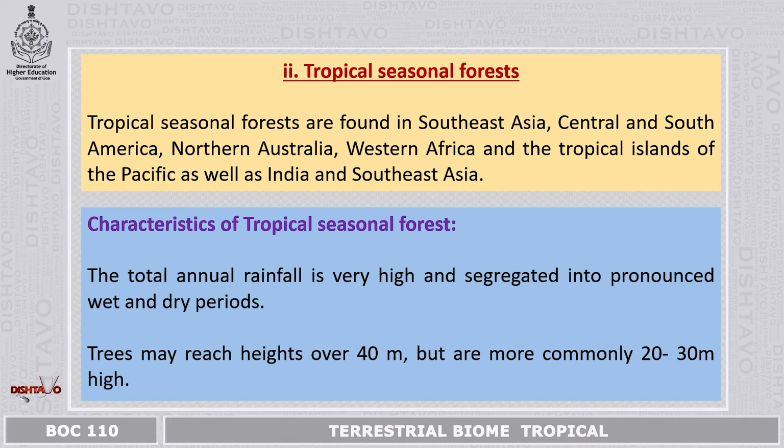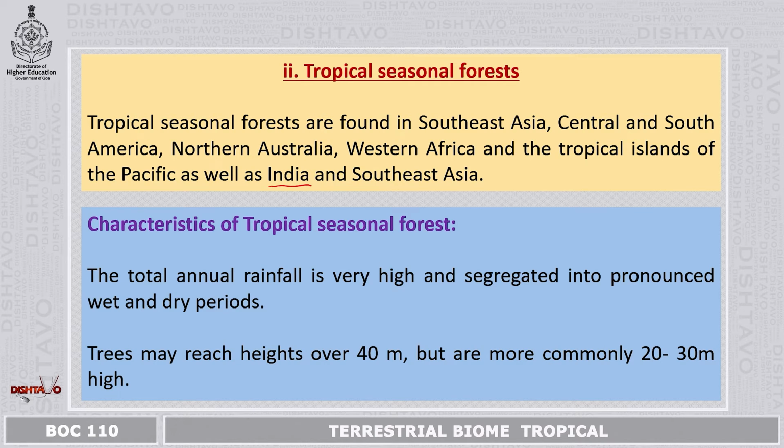The next is tropical seasonal forest. Now these forests are found in Southeast Asia, Central and South America, Northern Australia, Western Africa and the tropical islands of Pacific, as well as you'll also find this type of forest in India and Southeast Asia. Now the characteristics of the tropical seasonal forest are: the total annual rainfall is said to be very high and segregated into pronounced wet and dry periods.